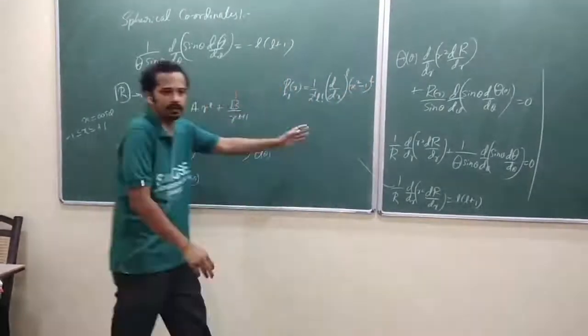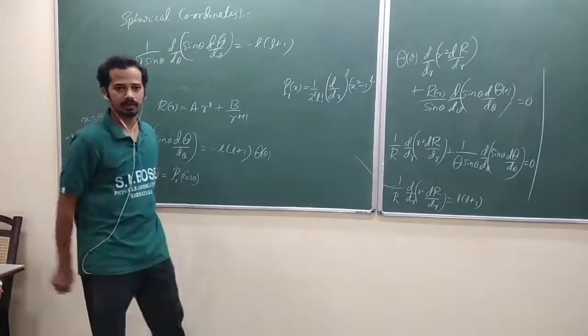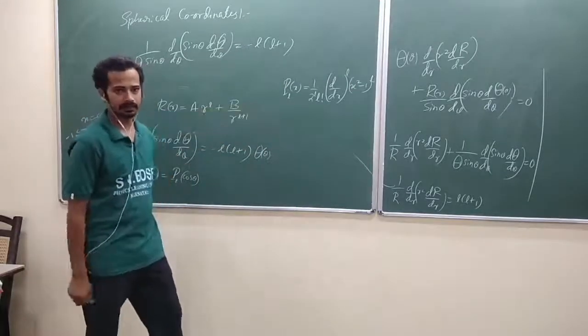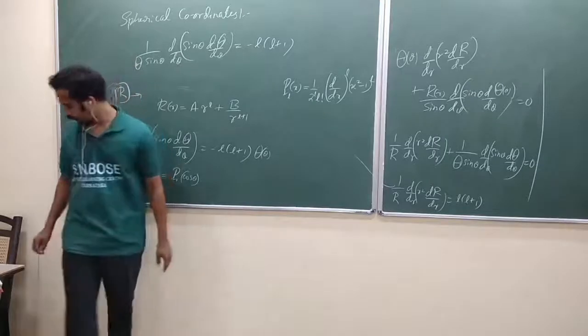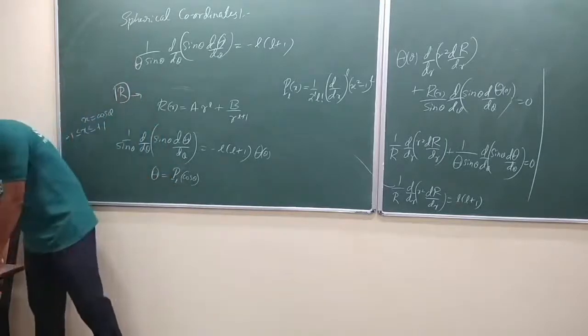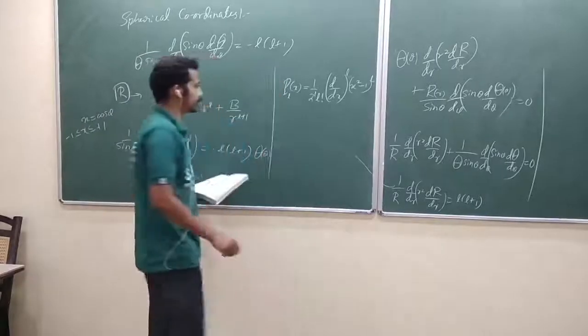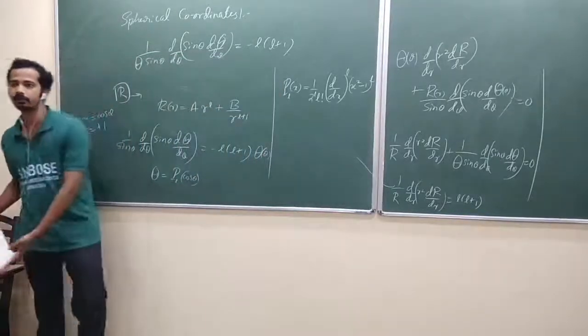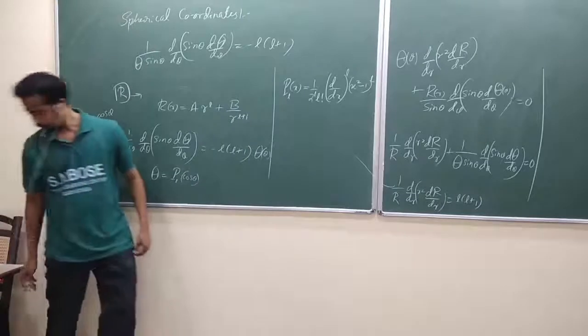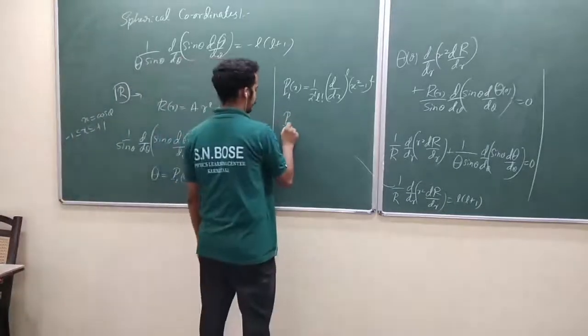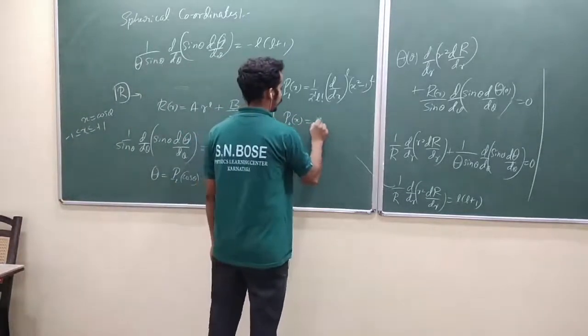Anyway, you can't use this one always to find that one, isn't it? You will get lengthy derivatives. You had better remember the first 3 to 4 Legendre polynomials, okay? So I'm talking from the mathematical point of view. If you remember this, that would be better. Okay. So P_0 of x is equal to 1.